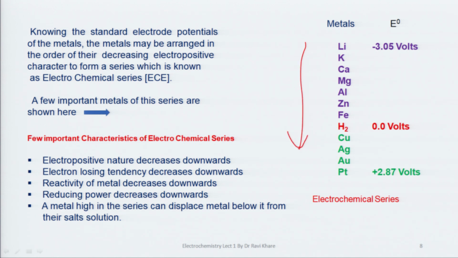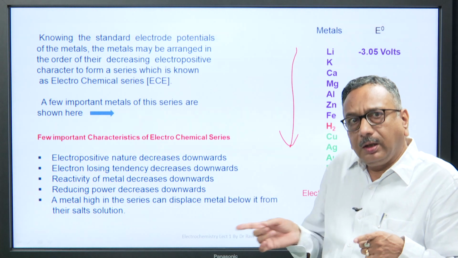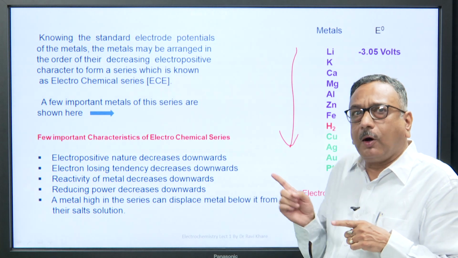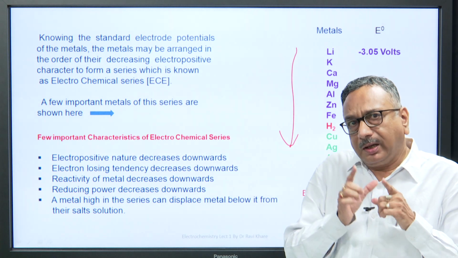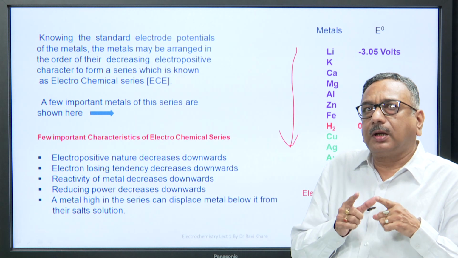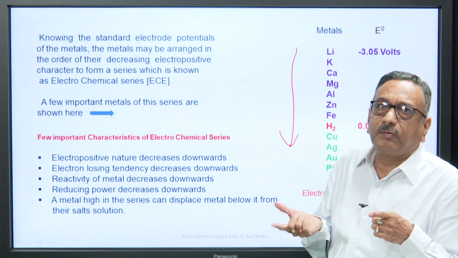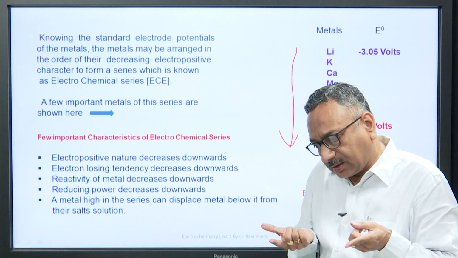In decreasing order. Now, a few important characteristics of the electrochemical series. Electropositive nature decreases downwards, electron losing tendency decreases downwards, reactivity of metal decreases downwards, reducing power decreases downwards. A metal high in the series can displace a metal below it from its salt solution.